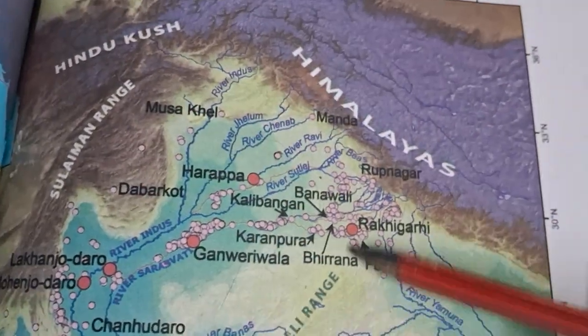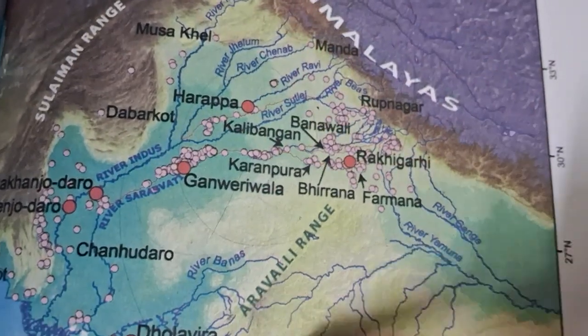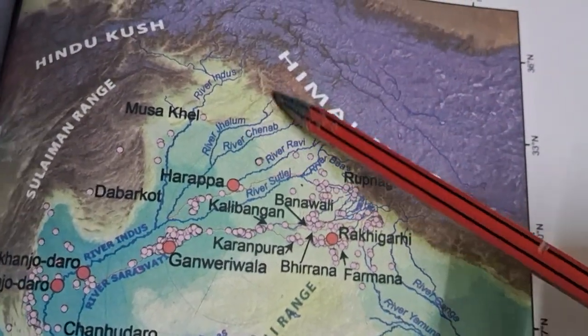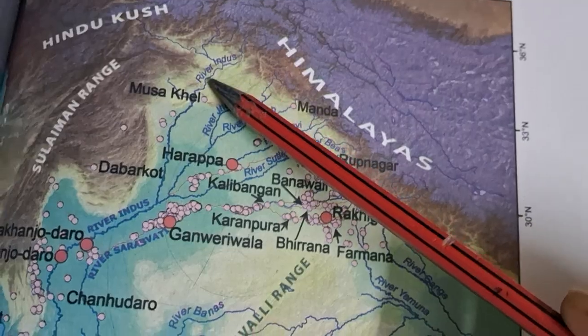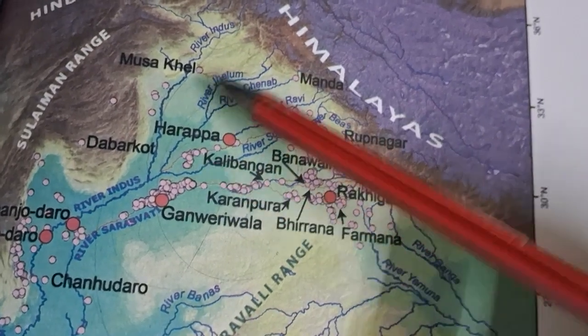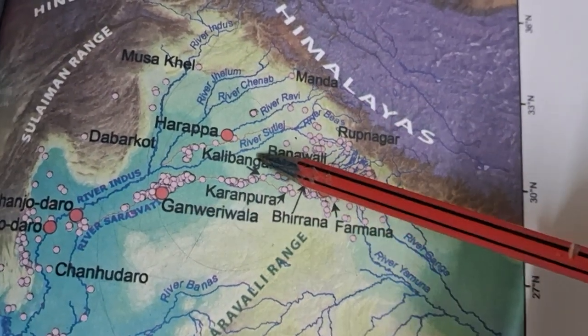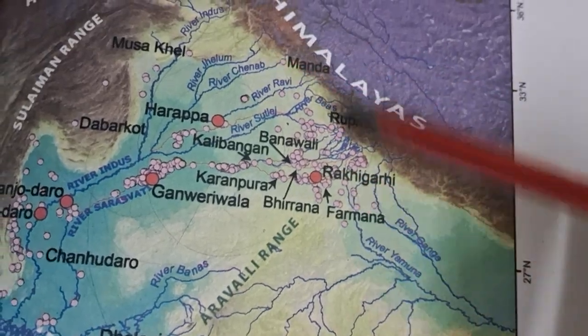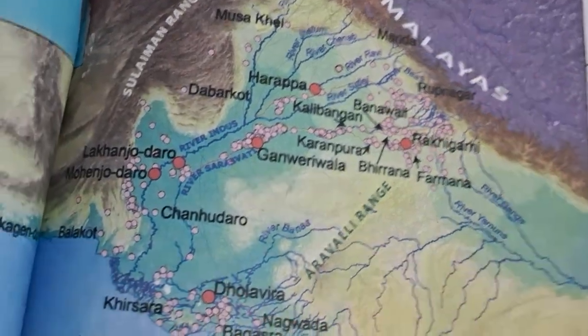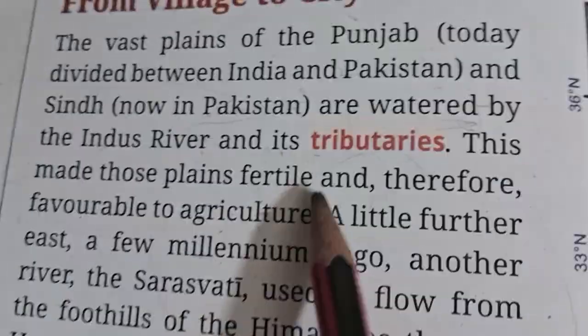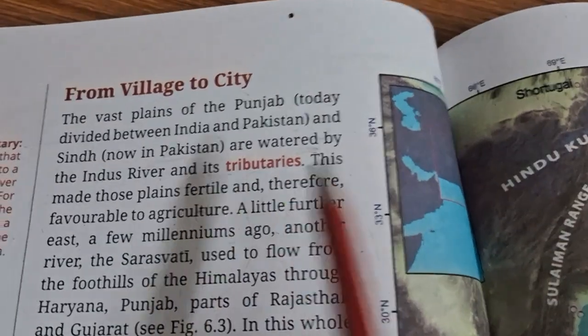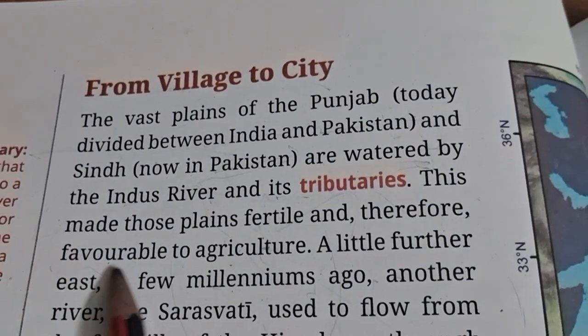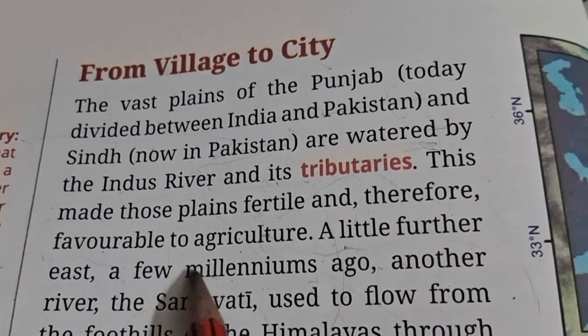Yes, this is the Punjab Haryana side, the part of India, and this part you can see, the Indus river part, comes in Pakistan, and these five tributary rivers come in India. So yes, come to the paragraph. Okay, so these tributaries water the Punjab area. So now this made those plains fertile and favorable to agriculture.